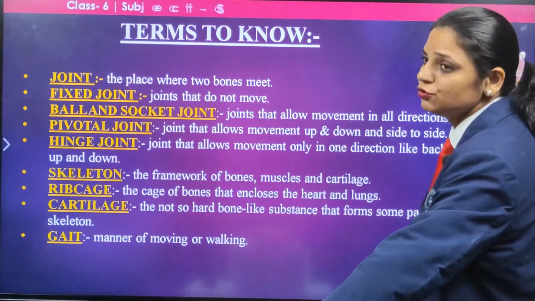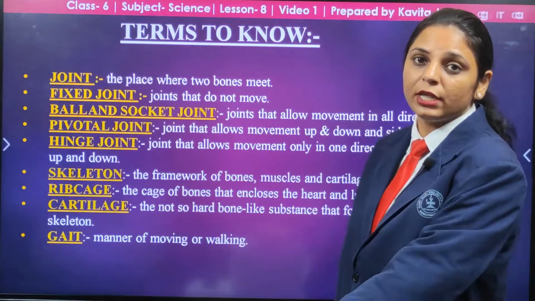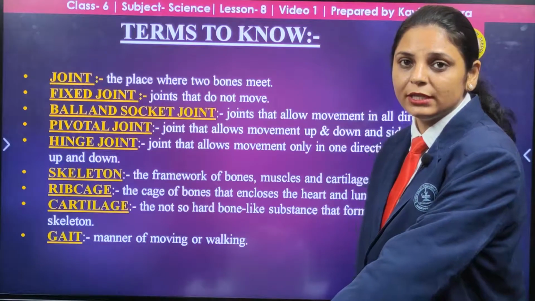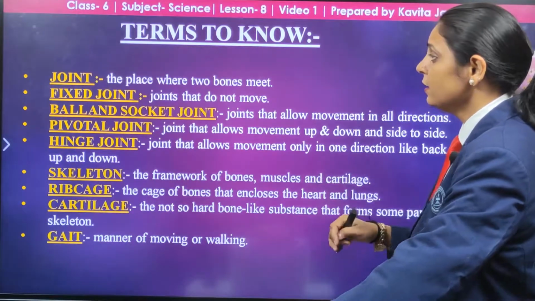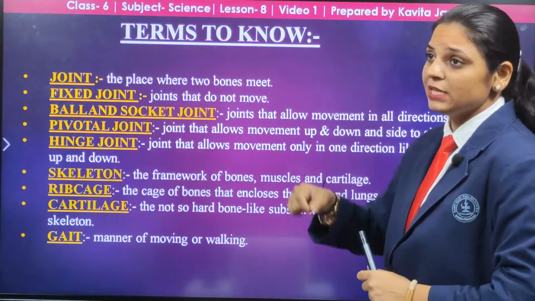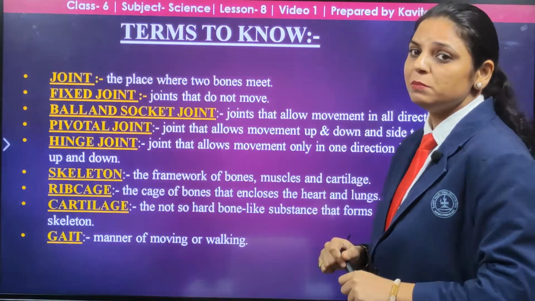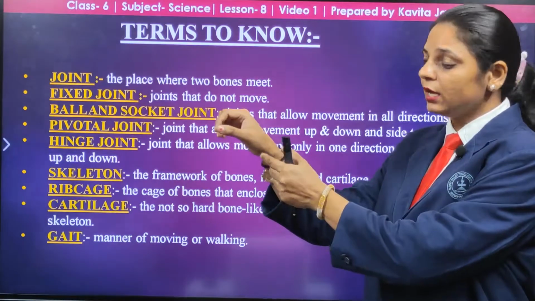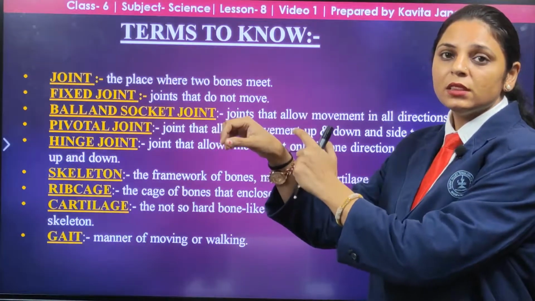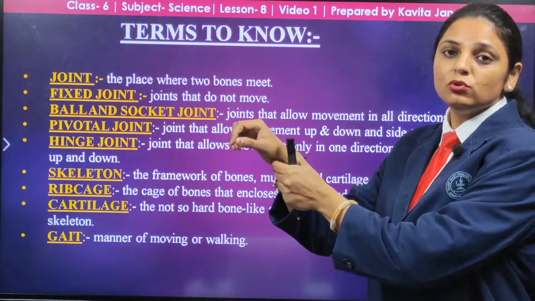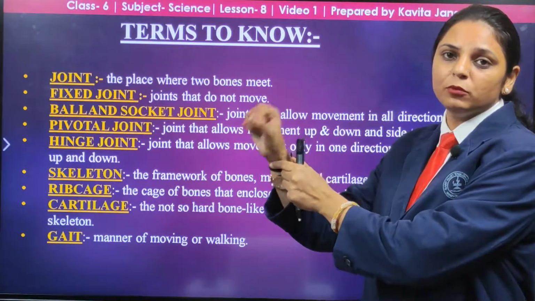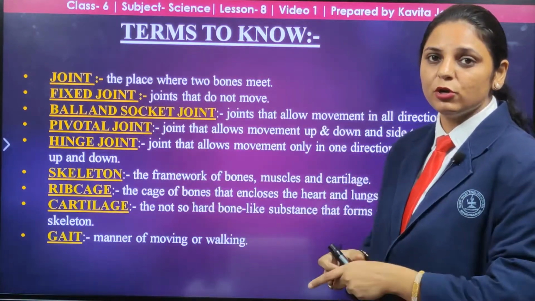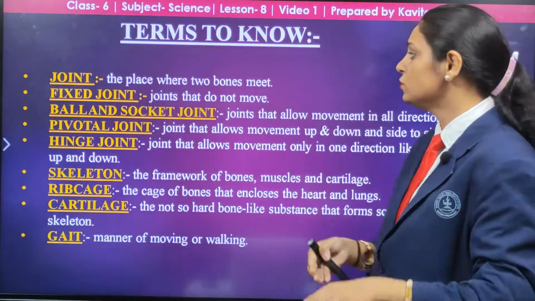Now the terms that you should know in this chapter, how body movement occurs. A few of the important terms are there. What are these? That is a joint. A joint is a place where two bones meet. Likewise, in the wrist area, the bones from the two ends are joined at this place. Due to the presence of this joint, I can move my elbow, I can move my wrist. Why is this possible? Because a joint is present between the two parts.